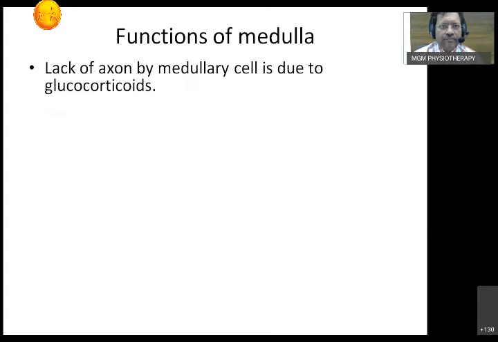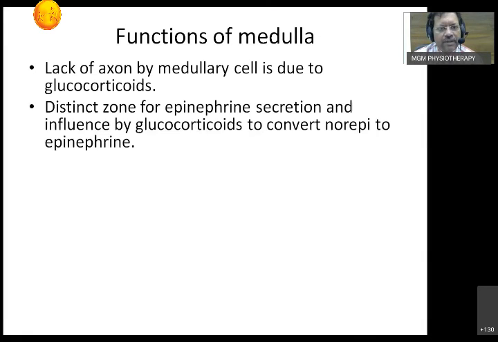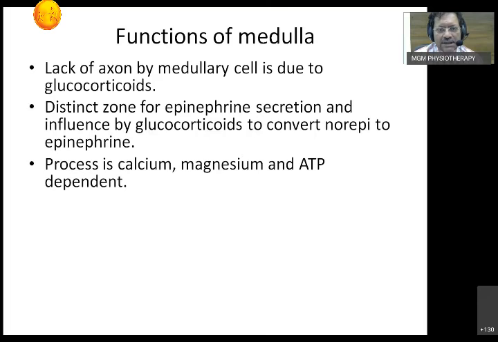Functions of the medulla. Lack of oxygen to the medulla is due to glucocorticoids. Already we have mentioned this. Distinct zone of epinephrine: what has been found recently is that epinephrine secreting cells are more separate than the norepinephrine ones. But under the influence of glucocorticoids, norepinephrine is converted into epinephrine. This process requires three important things. One is calcium ions. Second, a micronutrient, magnesium, which is one of the essential factors in production of epinephrine, and it is a very much ATP dependent process.